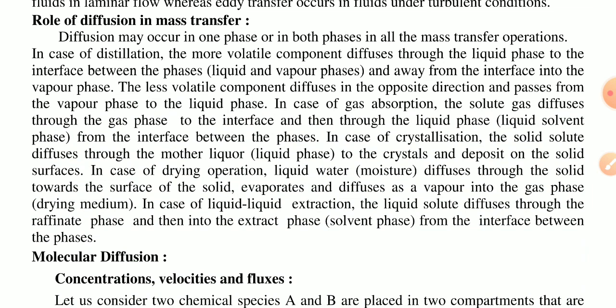The less volatile component diffuses in the opposite direction and passes from the vapor phase to the liquid phase. In the case of gas absorption, the solute gas diffuses through the gas phase to the interface and through the liquid phase, the liquid solvent, from the interface between the phases.